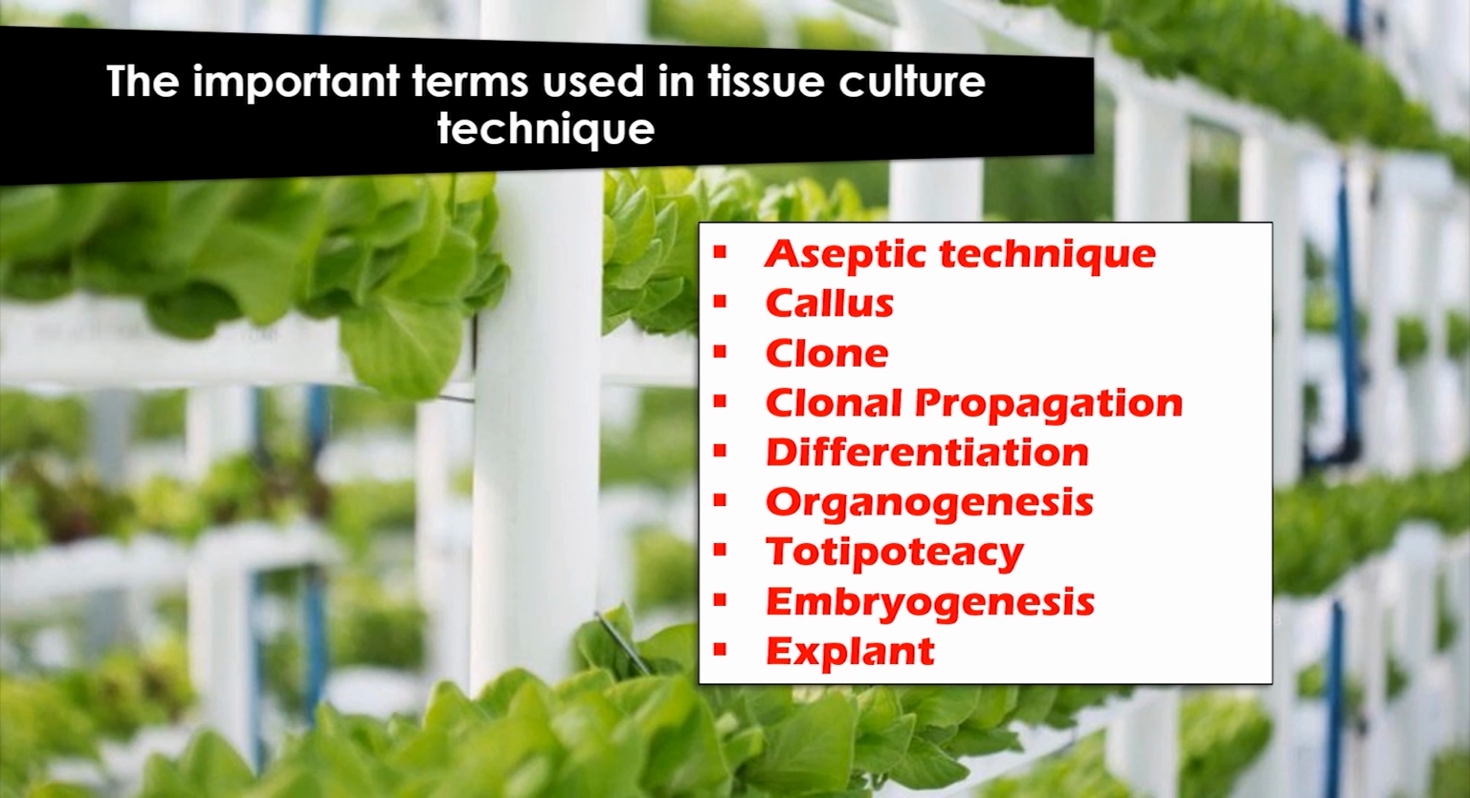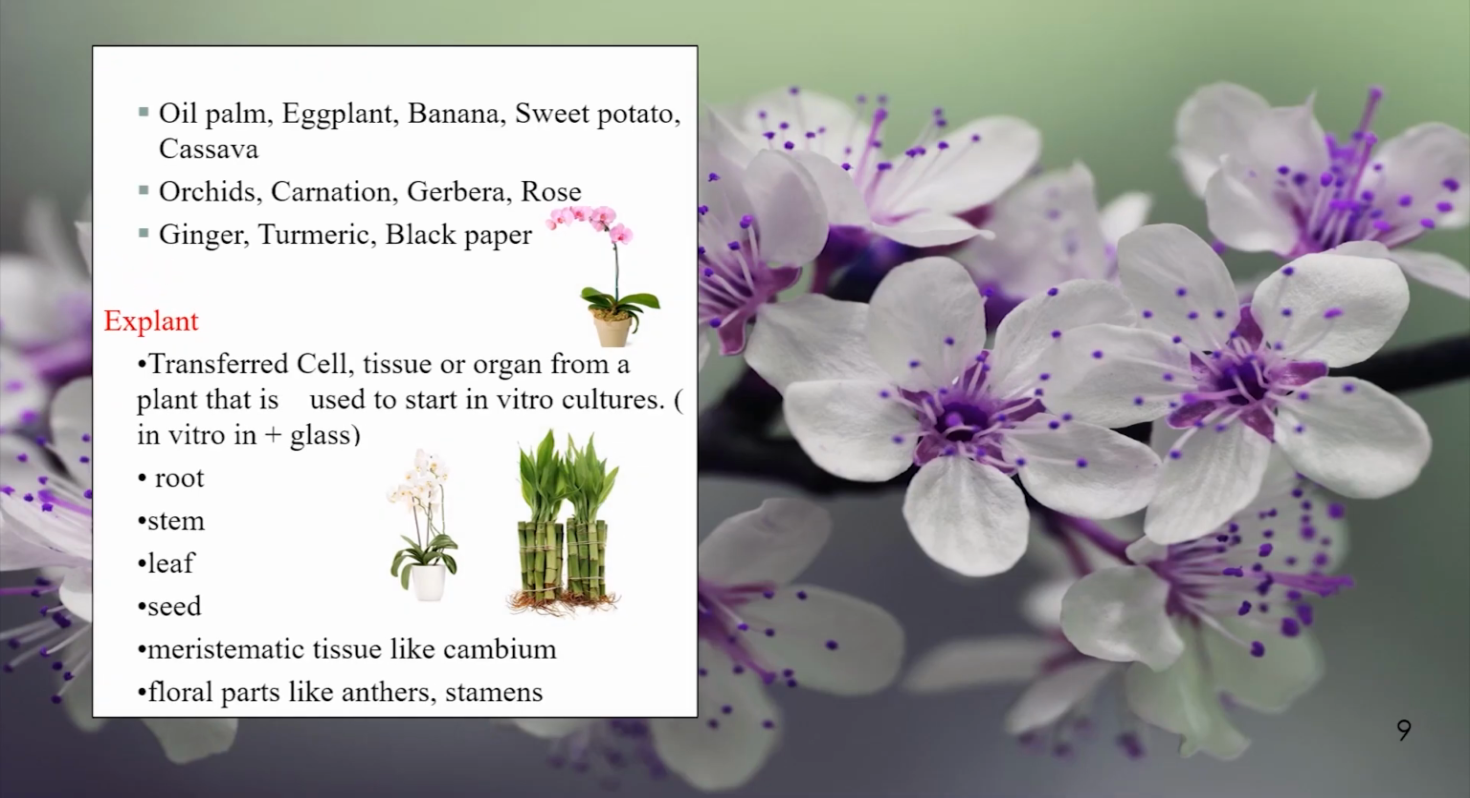What is clonal propagation? Multiplication of genetically identical copies of a cultivar by asexual reproduction is called clonal propagation, and a plant population derived from a single individual by asexual reproduction constitutes a clone. Now let's see some examples of tissue culture plants. Oil palm, fruits like banana and pineapple, some ornamentals like orchids and roses, spices like ginger and pepper.